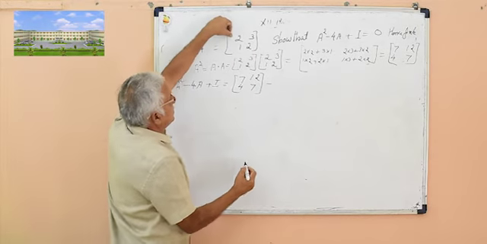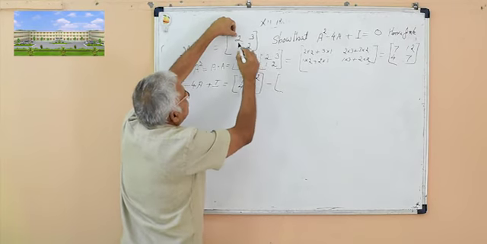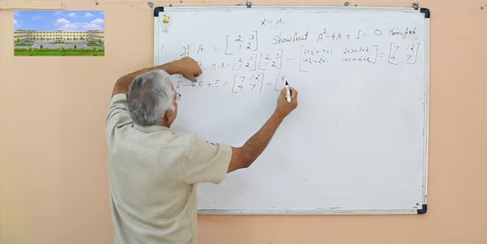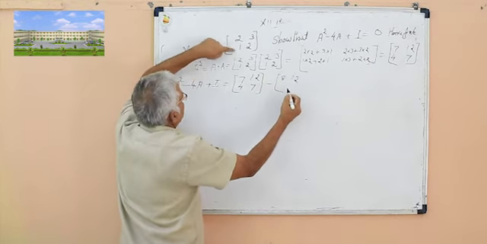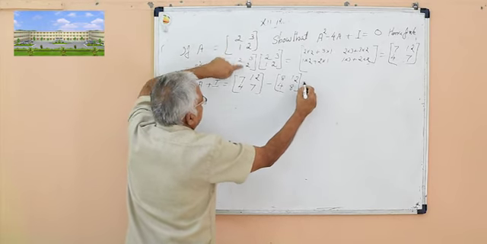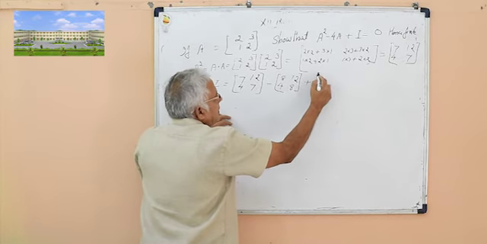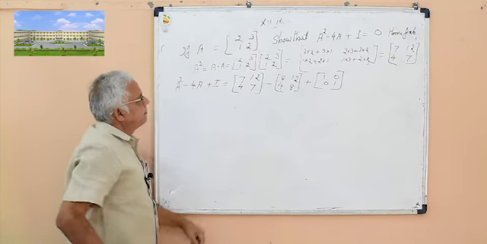A is equal to 2, 3, 1, 2. Then 4A is equal to 4 into 2 is 8, 4 into 3 is 12, 4 into 1 is 4, 4 into 2 is 8, plus identity matrix of order 2, 1, 0, 0, 1.